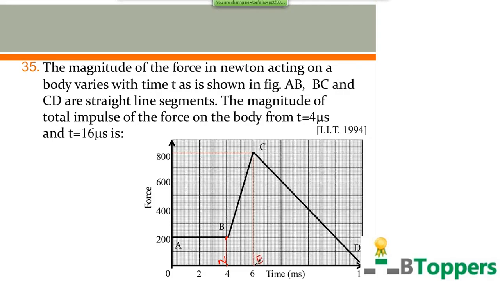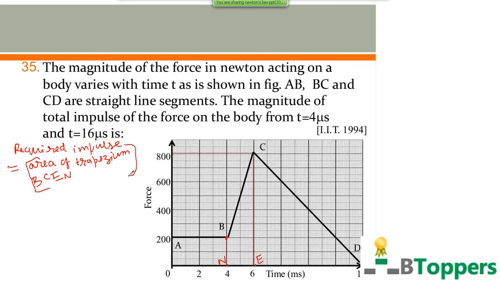Let us call it E. Therefore, the required value of impulse between the two instants t equal to 4 microseconds and t equal to 16 microseconds will be equal to the area of trapezium BCEN plus the area of triangle CED.